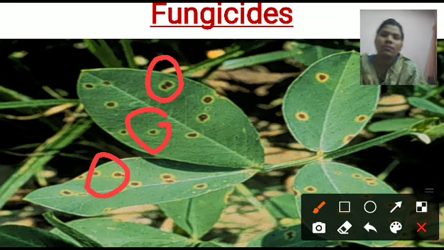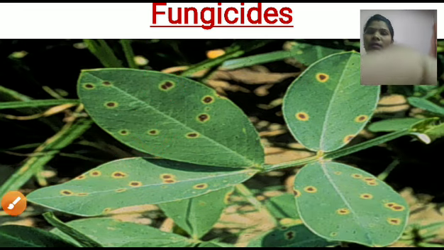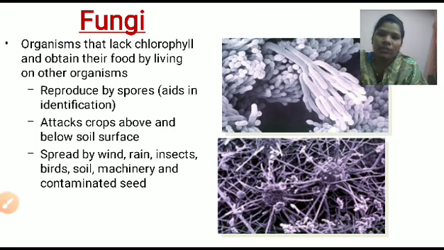These are the spots of the fungi, and due to that fungi, these leaves cannot carry out their reaction, that is the photosynthesis reaction, because this fungi eats the chlorophyll of the plant, and that's why this affects crop production. Okay, let me start with what the fungi is, because for fungicides we must know what the fungi is.